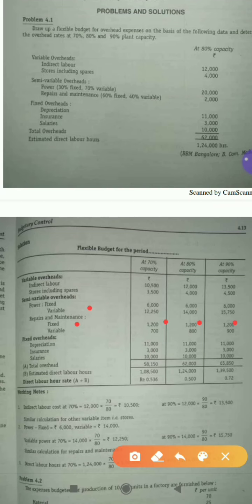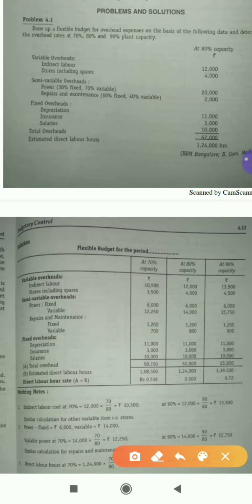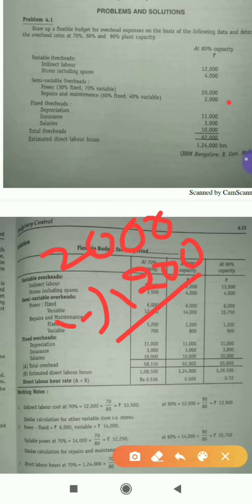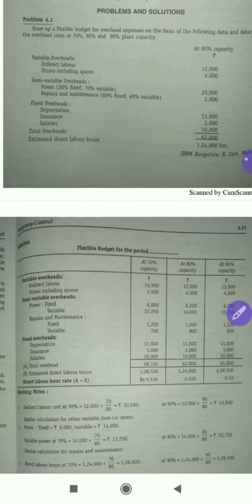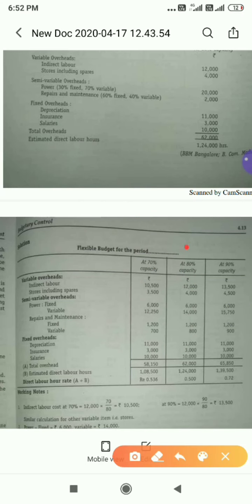But the total cost was how much? 2,000. So 2,000 minus 1,200 fixed. If you minus, how much will you get? 800. This is only for how much percentage? 80% capacity, right? Now look at here, 80%. For 80%, the variable cost we have is 800. This is only for 80%.